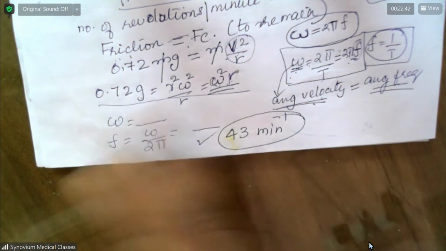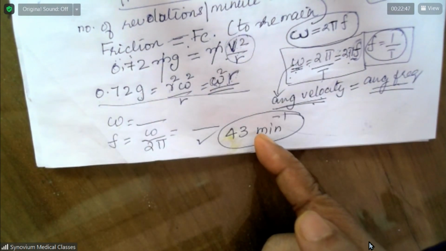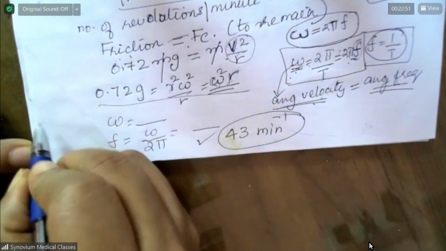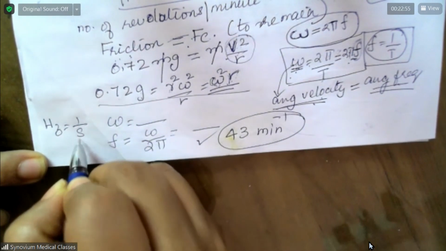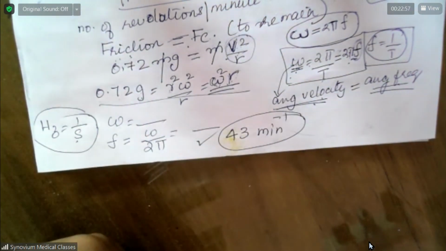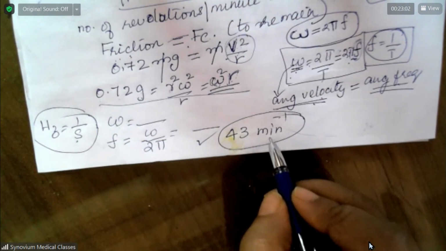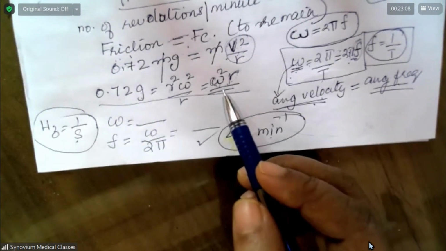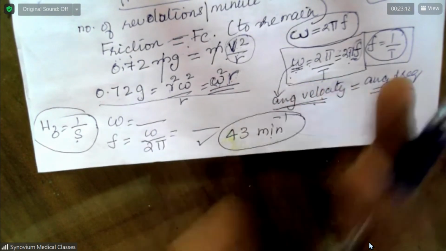Now, we cannot use hertz. Why? If you want to use hertz, then what is one hertz? One hertz is equal to 1 by second. The second you need. But here, since it is in minutes, either you convert earlier into seconds. But the question they are asking is how many rotations per minute.